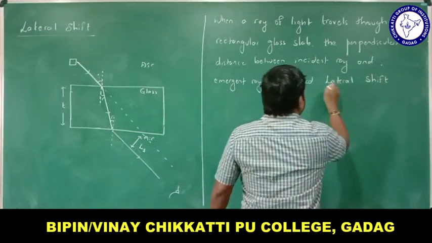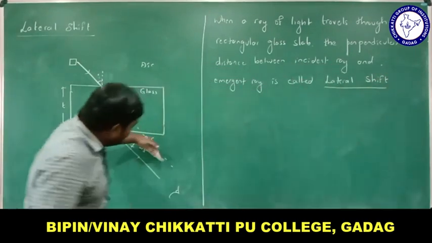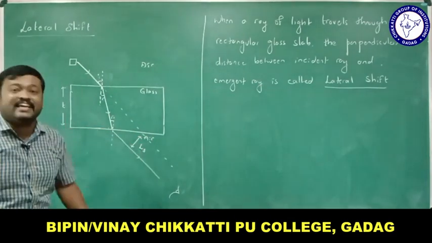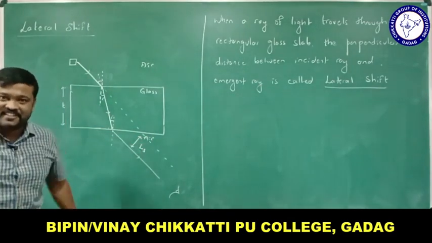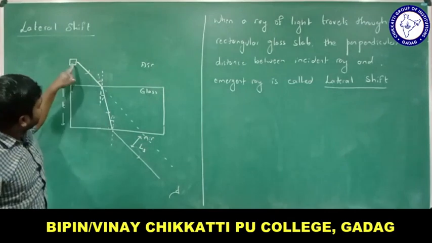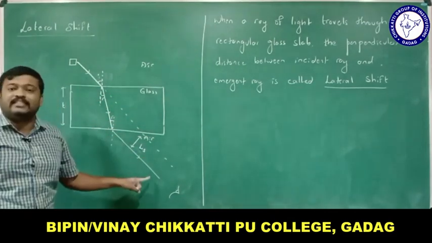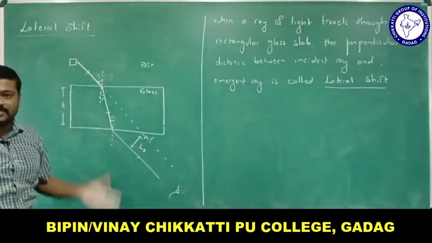Lateral shift. Do you understand what is lateral shift? Shifting sidewise, shifting laterally, that is called lateral shift. It is the perpendicular distance between the incident ray and the emergent ray when a ray of light travels through a glass slab.